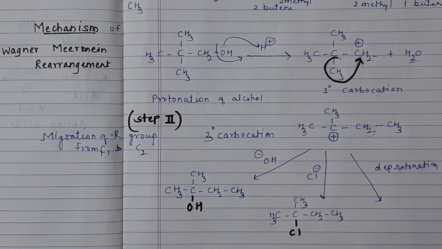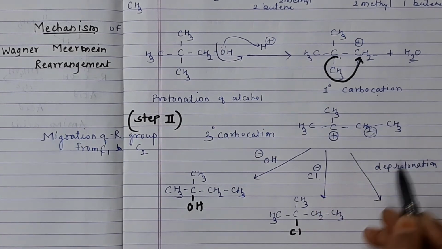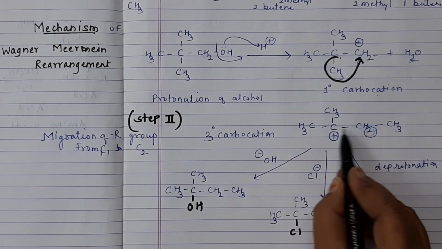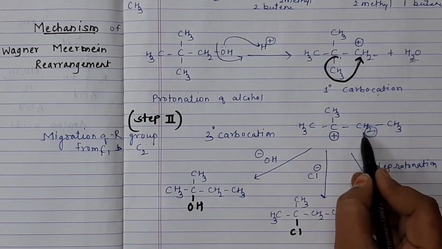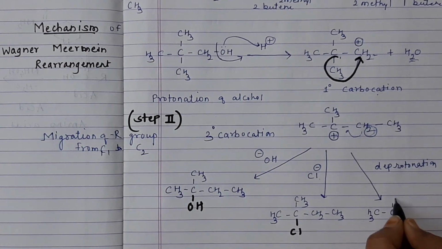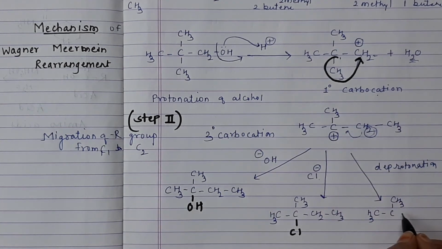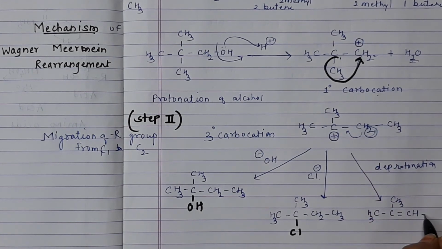And if it undergoes loss of a proton from this carbon atom, H will be removed, and here is formation of a double bond. This H gives a bonding pair of electrons here, and we will get CH3, C, CH3. The double bond will be between these two carbons. H will be lost, and we are getting this one.